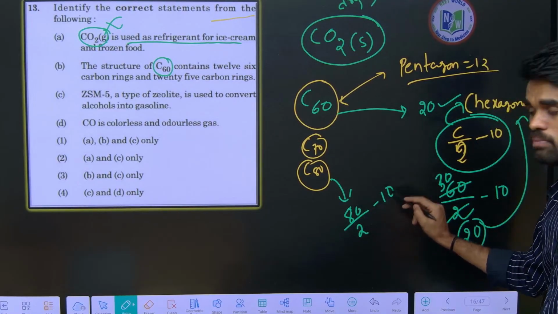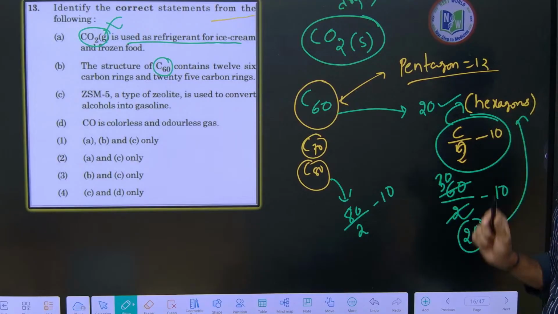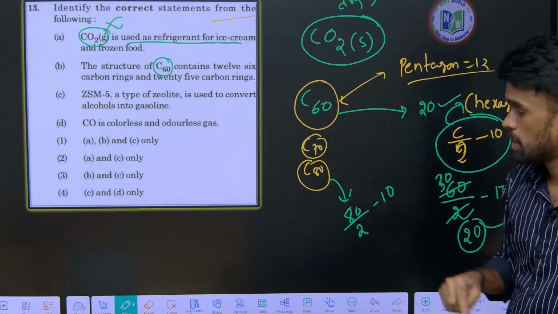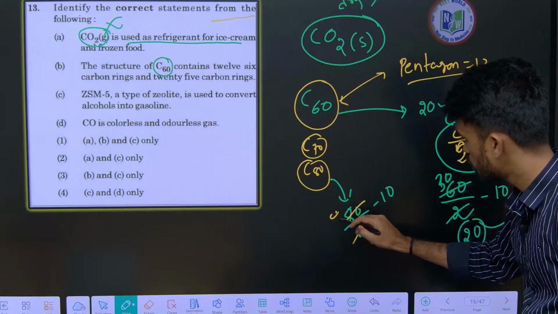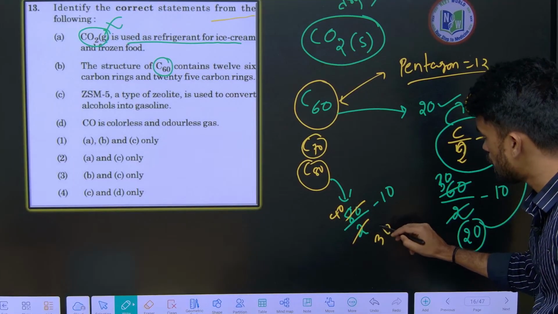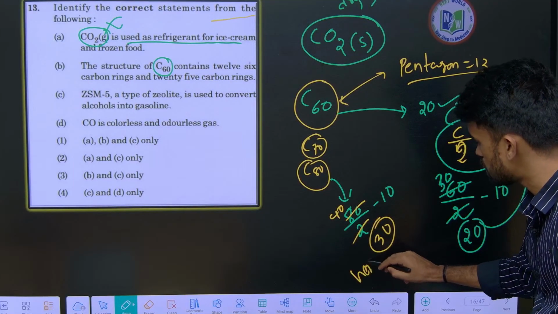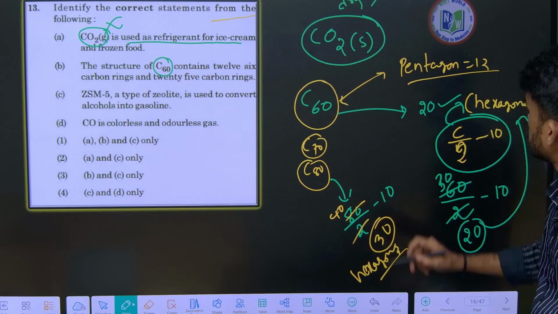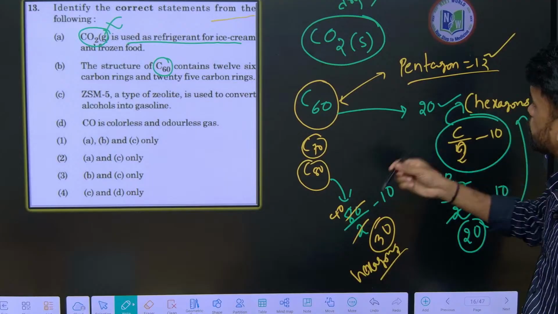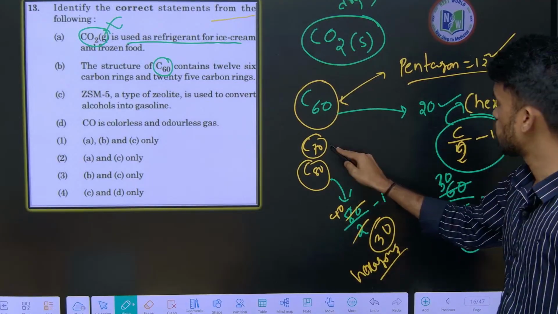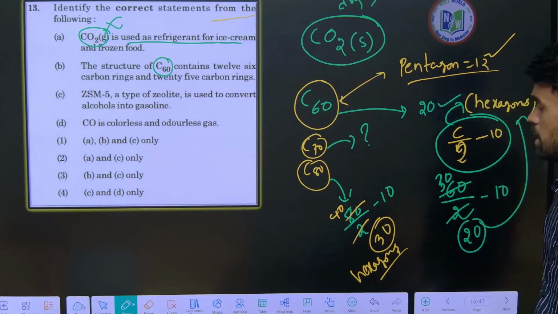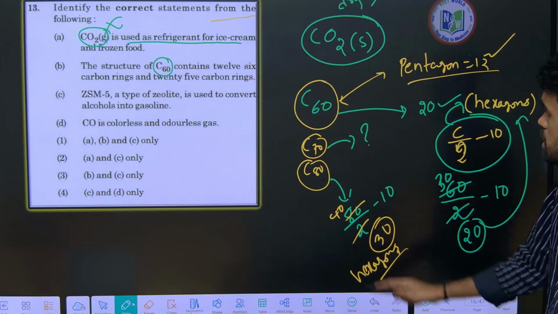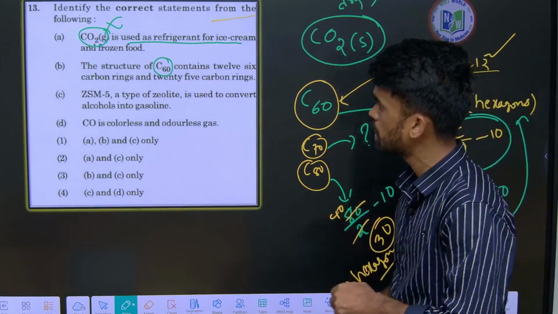C by 2 minus 10 is the number of hexagon rings in a particular fullerene. So this will be 40 minus 10, 30 hexagons. This is a formula you can remember to find the number of hexagons. So pentagons are 12, that is fixed in all of these. You can tell me what is the answer for C70, the number of hexagons and pentagons, in the comment box. Okay. I hope it is clear.